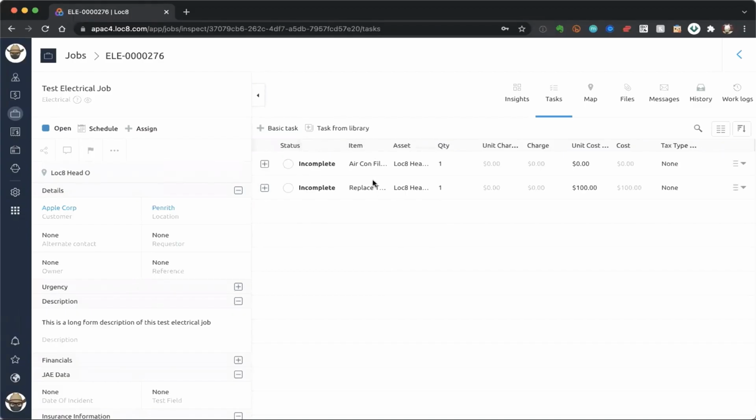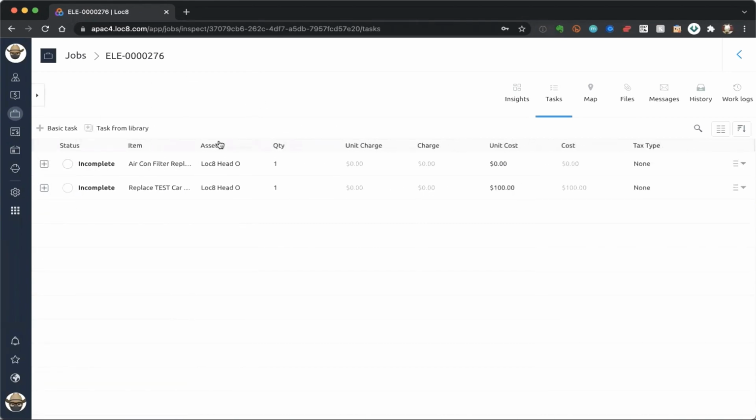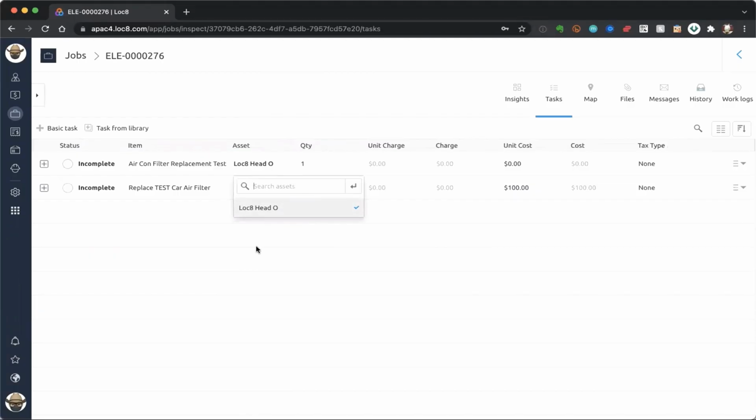If at this particular location I had, say, some assets, what I could do is get my technician to complete these particular tasks against one or two of the assets that are at that particular location. Now, I don't have any assets at that particular location, but if I did, it would be as easy as clicking on that pencil symbol to be able to go ahead and update that particular asset as well.